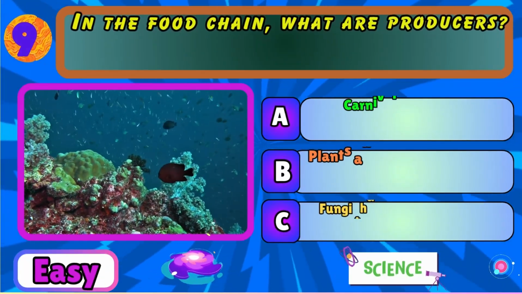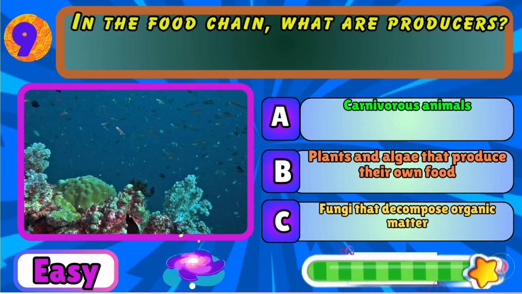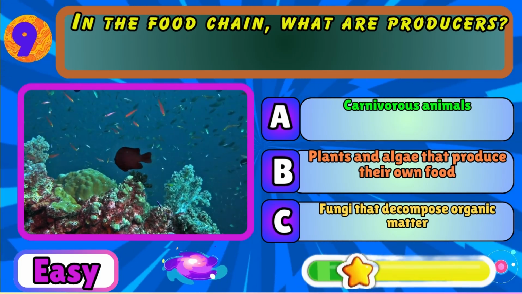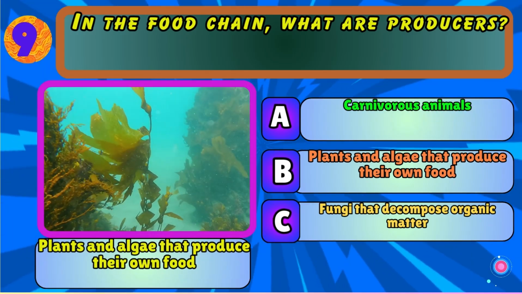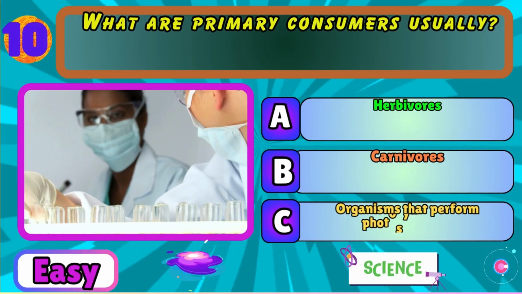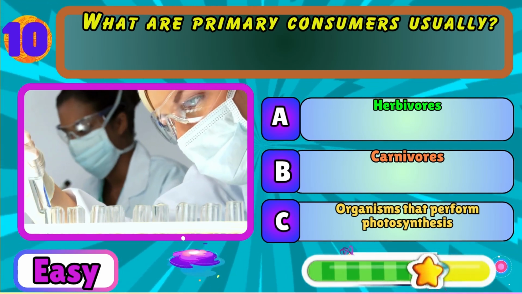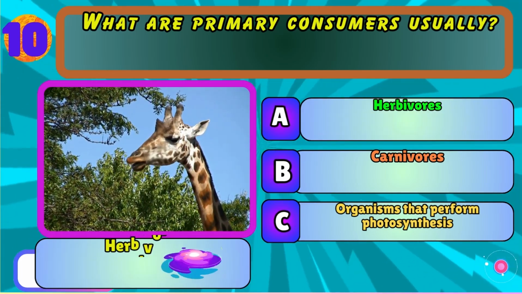In the food chain, what are producers? Carnivorous animals, plants and algae that produce their own food, or fungi that decompose organic matter? Plants and algae that produce their own food. What are primary consumers usually? Herbivores, carnivores, or organisms that perform photosynthesis? Herbivores.